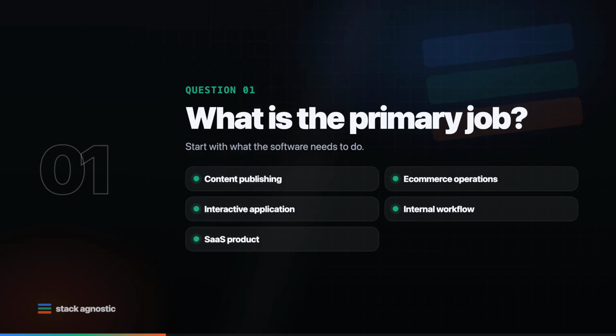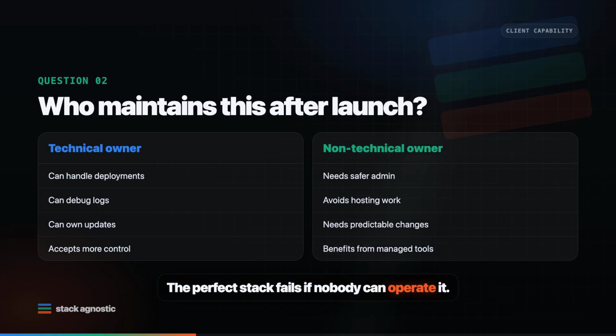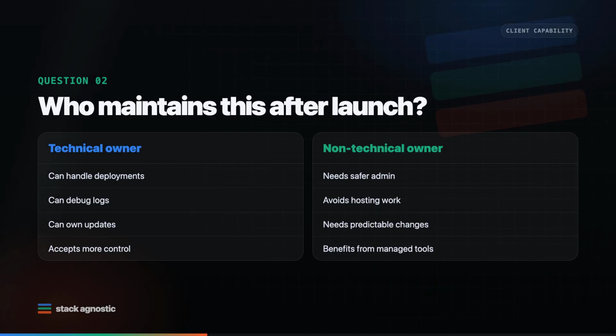Question 2: who will maintain it after launch? This is not a business-only question. It is a technical requirement. A stack that works well for a developer-maintained project can be a terrible choice for a client who does not want to touch hosting, plugins, deployments, or error logs. If a technical person owns the system, you can accept more control and more responsibility. If a non-technical person owns it, you should bias toward tools that reduce maintenance and make common tasks safer. Client capability is part of the architecture.